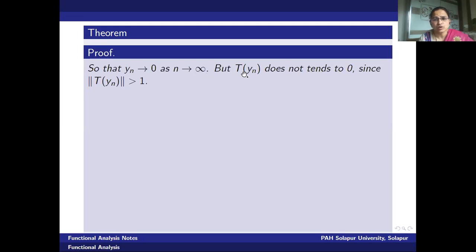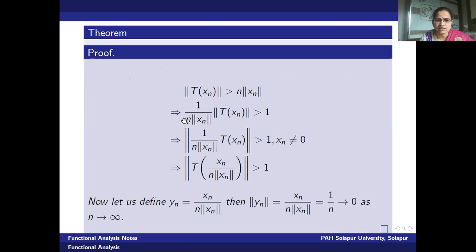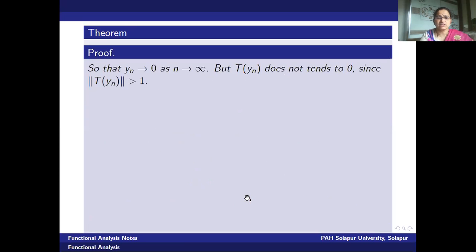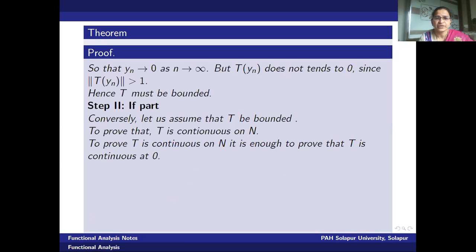Knowing t is continuous, t of yn should tend to 0. But here t of yn does not tend to 0, because already we have from the previous equation, norm of t of yn is strictly greater than 1. If it is strictly greater than 1, t of yn will not tend to 0. Hence, it will be a contradiction.